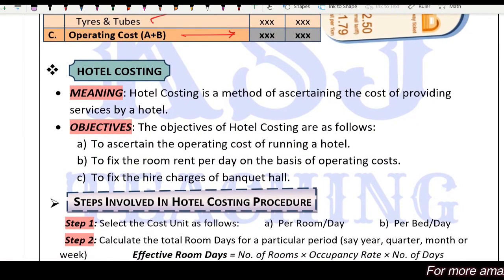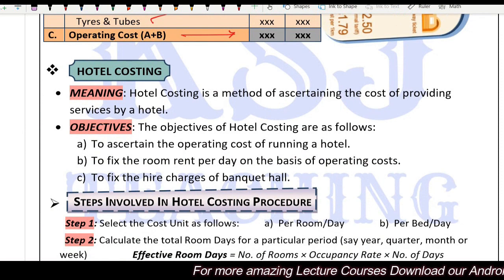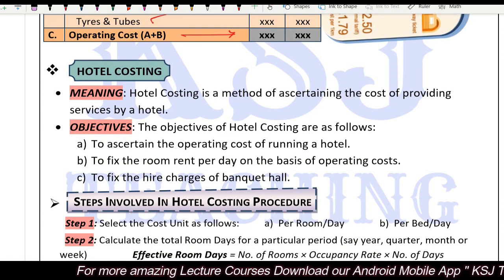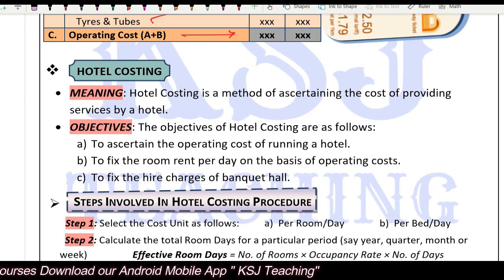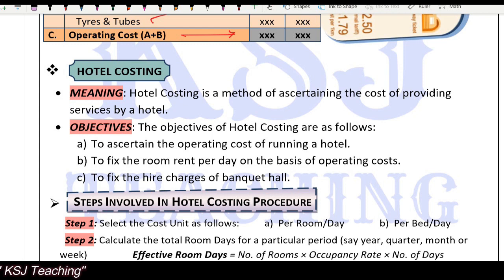So what is a hotel, sir? You might have often gone on a vacation with your family or with your friends, isn't it? You stay in a hotel, right? Now, is that hotel giving you a free stay? No, sir. They charge you some money, right? What are they charging for?